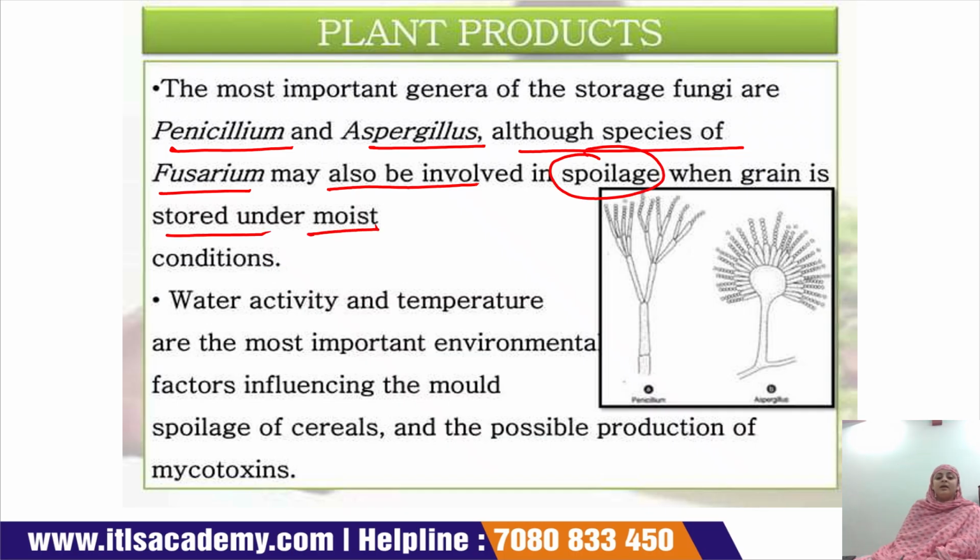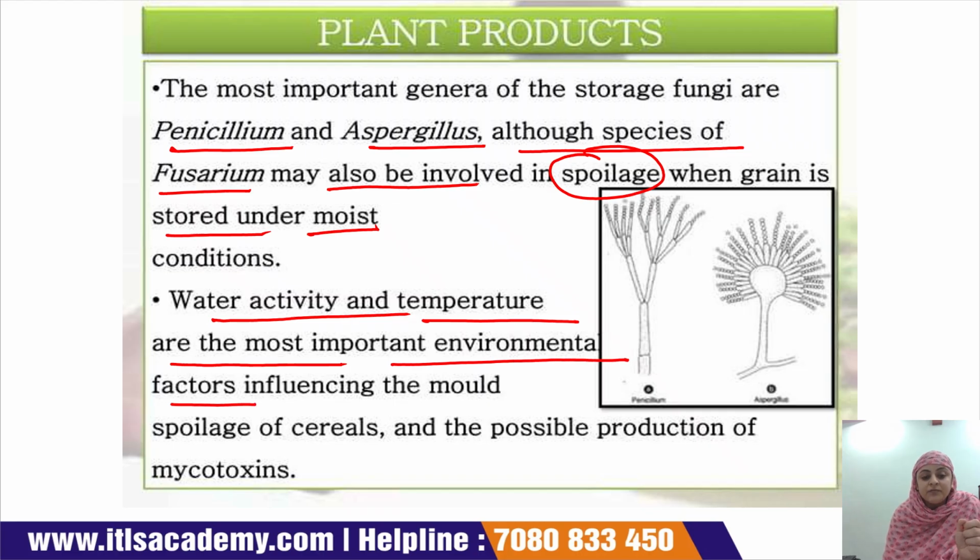When we store wheat grain in moist conditions, there is a chance of growth of other fungi also, that is Penicillium, Aspergillus, and Fusarium. Water activity and temperature are the most important environmental factors which influence the growth of mold in a cereal and the possible production of mycotoxin.